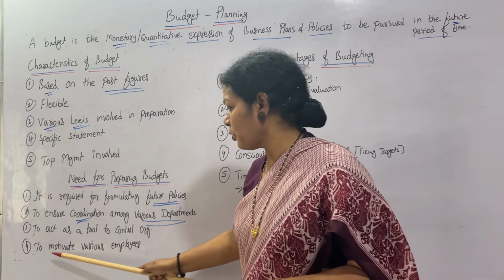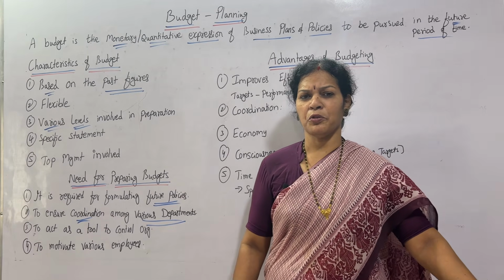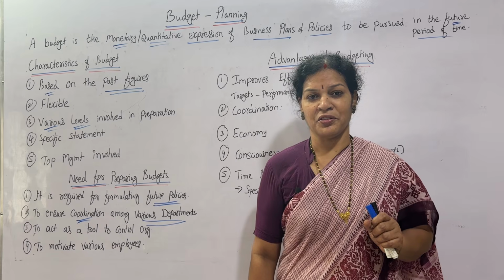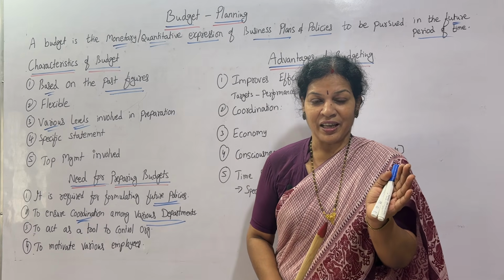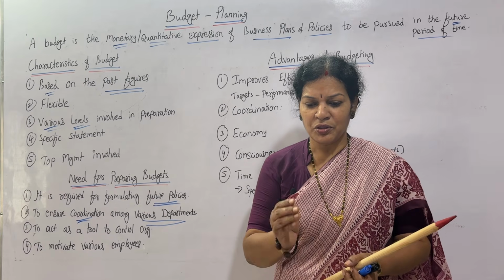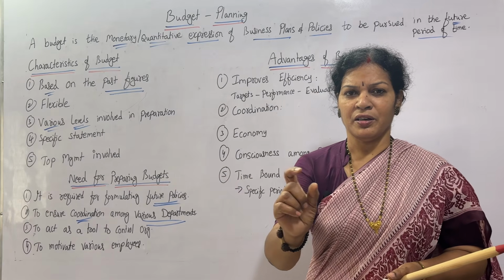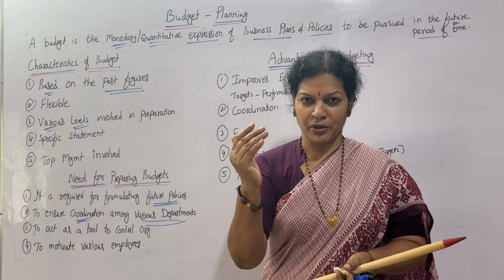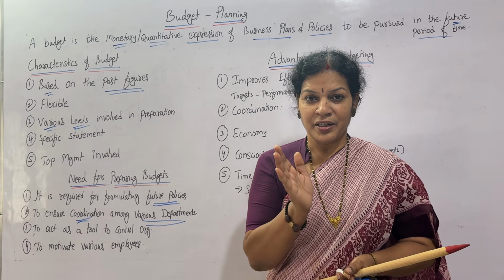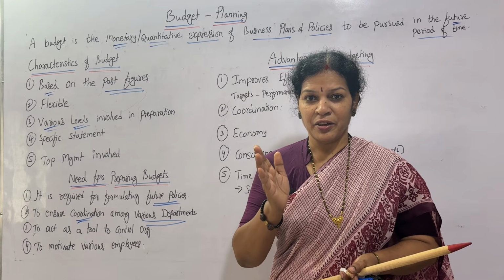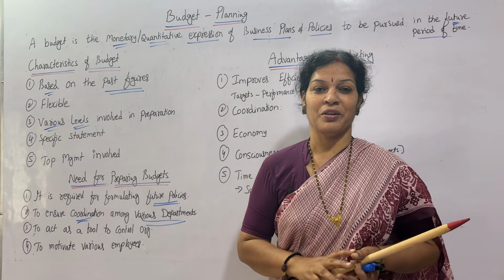In the same way, to motivate various employees. Once budget preparation is over, every employee has knowledge. So what is the employee going to do? He will keep his targets, whatever he is planning, according to the budget, for preparation of so and so thing, or for production of a product. This is the deadline. The date is so and so deadline. And the amount also should not cross so and so. Everyone has some knowledge.